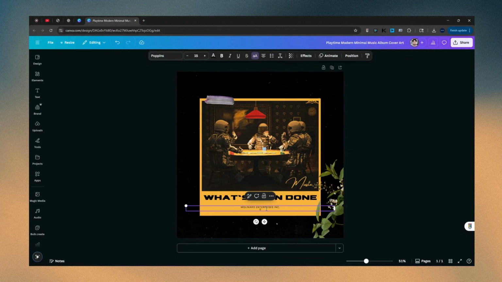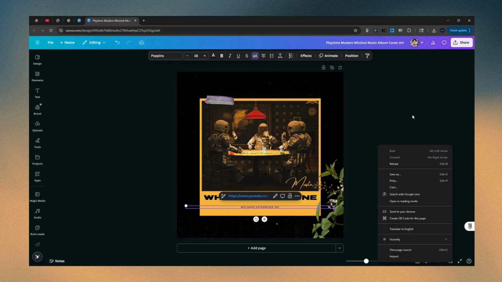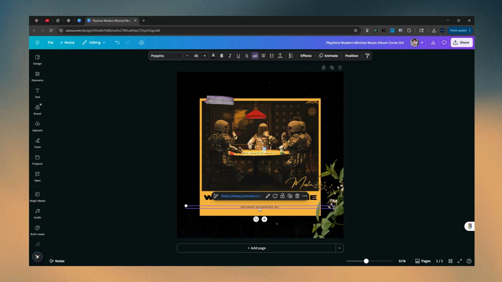Maybe I'll just put 09/01/2025. Now, again, you can use anything you want. We don't even have to put that. We can just go like this. Just remove this entire line here, right? I could also, if I wanted to keep the words big, move this down. Again, this is Canva, right? You can change it to whatever you want it to be.